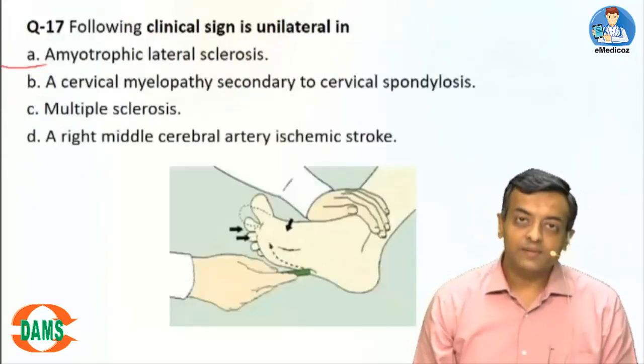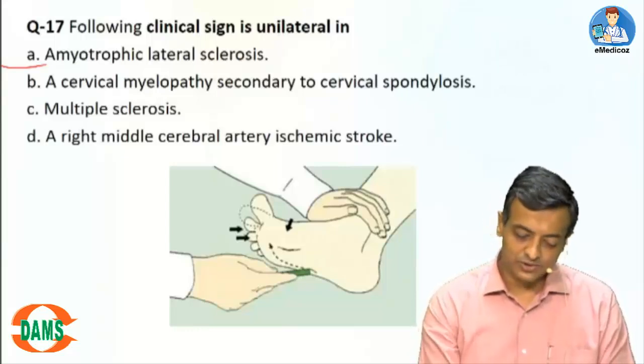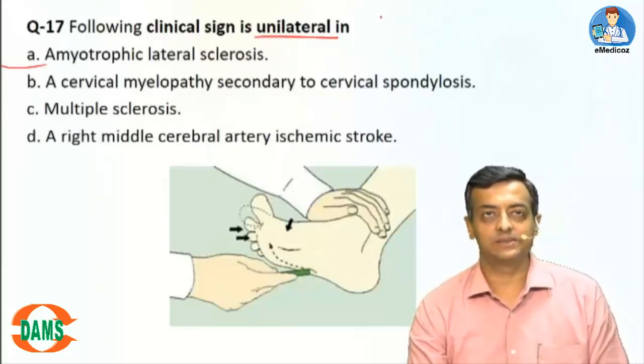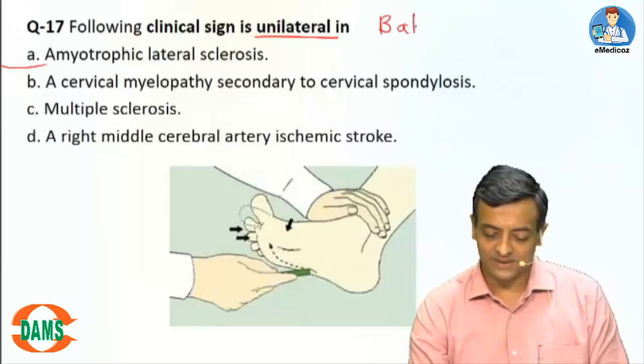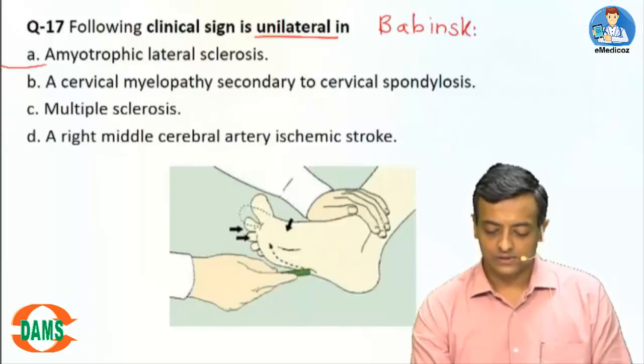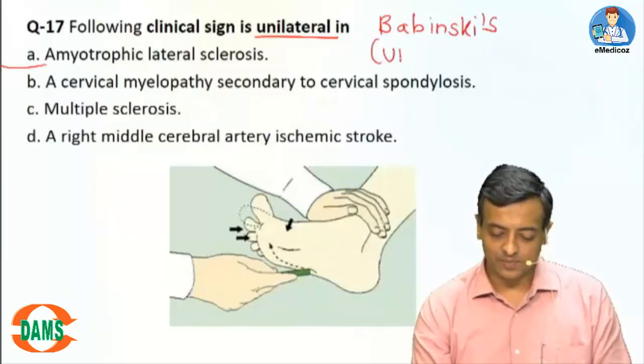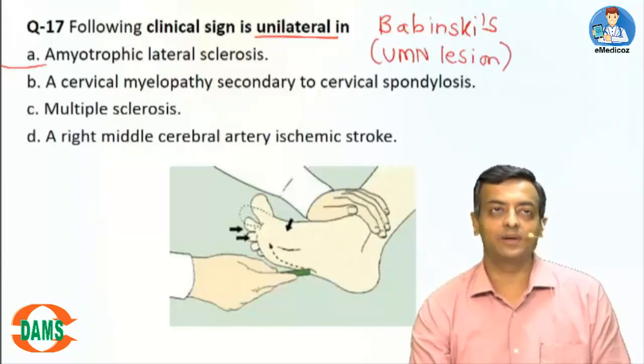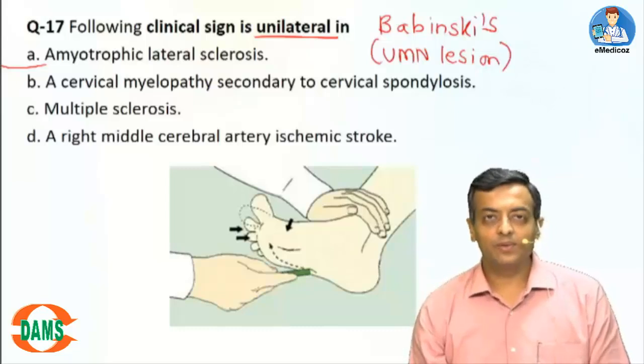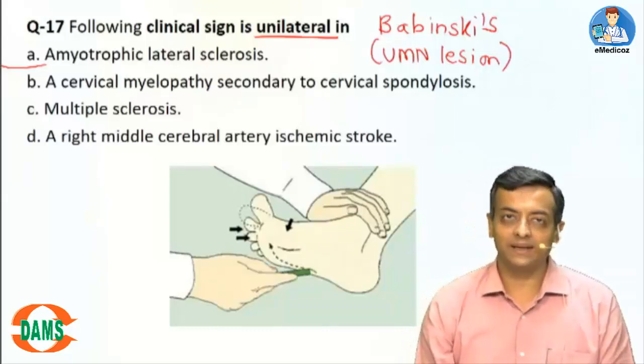Question 17. Following clinical sign is unilateral in which disease? So typically this is our Babinski's sign. Babinski's sign is indicative of an upper motor neuron lesion. So we want to know where the lesion is unilateral.